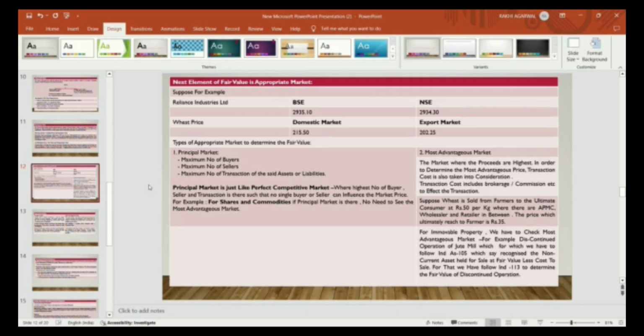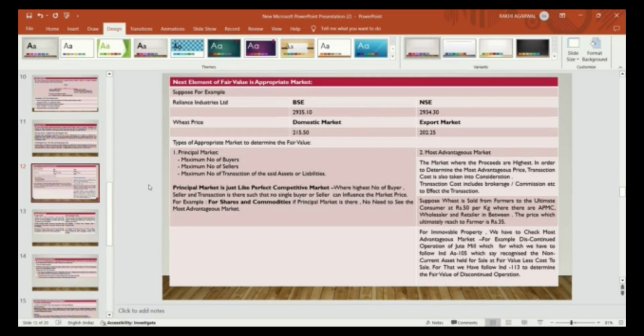In order to determine the fair value, there are two types of market. One is the principal market and another is the most advantageous market. In the principal market, the maximum number of buyers are present, the maximum number of sellers are present, and the maximum number of transactions of the said assets or liabilities occur. So in order to check which price you will take while calculating the fair value of Reliance Industries, you will check whether you will take the value of BSE or NSE.